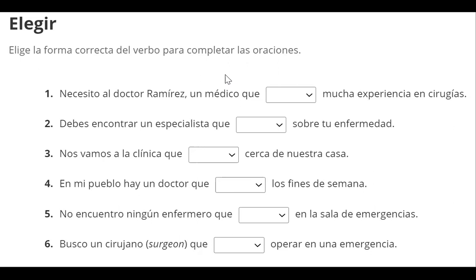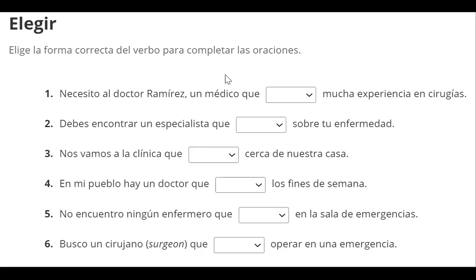Second rule is we're asking whether or not this person or thing exists at all. I might say, is there a restaurant around here that serves good, authentic Mexican food? Is there a doctor here that specializes in shoulders? So we're just asking if they exist. And so that's another common use of the subjunctive with an adjective clause.